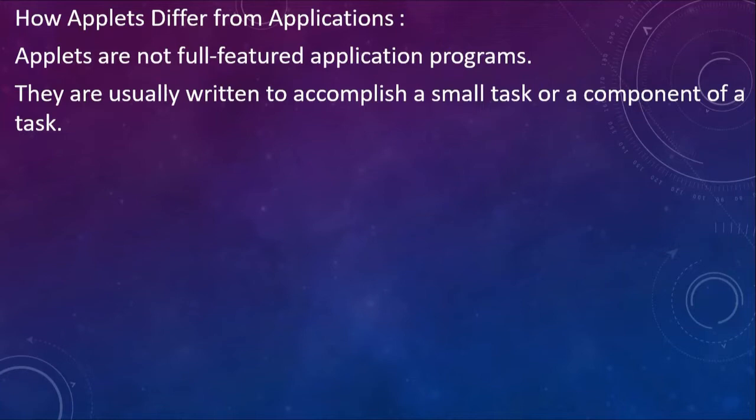Then a faculty management module wherein new faculties will be added, and old or retired faculties will be removed from the list, and so on. So this same application, say a college management application, will do more than one task. But when you compare an application with an applet, an applet will not be able to do so many tasks. It will do only one small task or a component of a task.